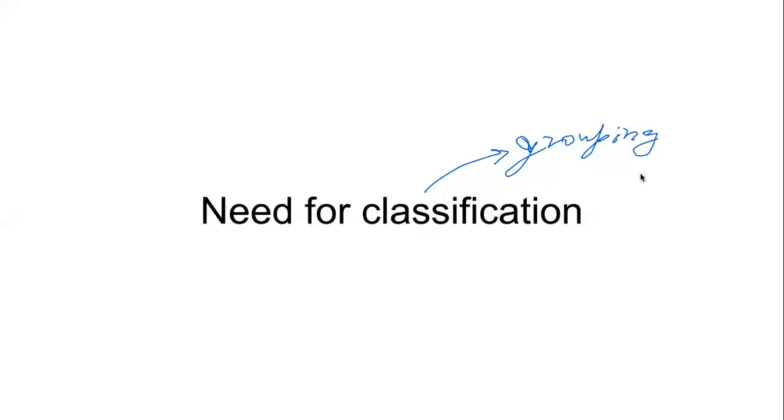Classification in a simple way means grouping. And we need grouping for ease, for convenience. If you want to study animals, there are so many different types of animals. So it may be impossible to study all the types of animals individually. So if you make groups, then it will be easy to study. Instead of studying all the different animals, we can study groups of animals. And we can find out the characteristics. How is that done? Let us look at it in a little bit more detail.